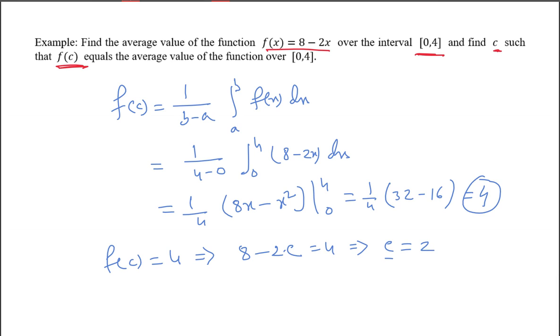So at c is equal to 2, we have the mean value, and the mean value is 4. The point c is equal to 2 belongs to this interval, as it must, and at this point the functional value is the mean value, 4. In this way, the problems will be given.